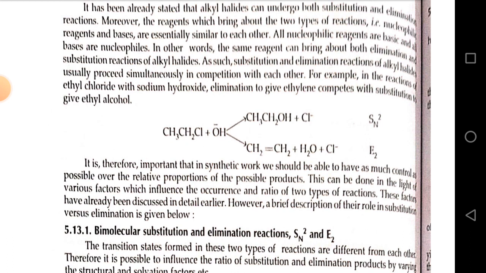For example, in the reaction of ethyl chloride with sodium hydroxide, elimination to give ethylene competes with substitution to give ethyl alcohol. It is therefore important that in synthetic work we should be able to have as much control as possible over the relative proportion of the possible products. This can be done in the light of various factors which influence the occurrence and ratio of the two types of reaction. These factors have already been discussed in detail earlier. However, a brief discussion of their role in substitution versus elimination is given below.